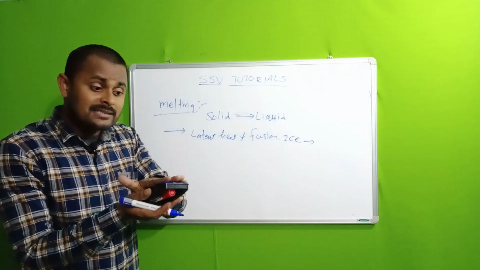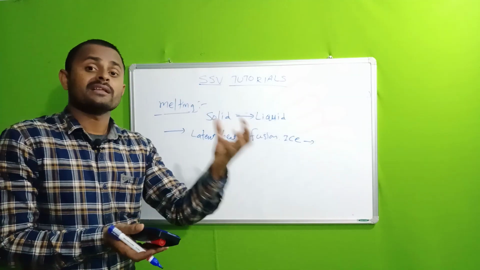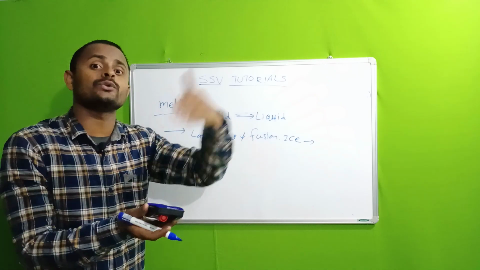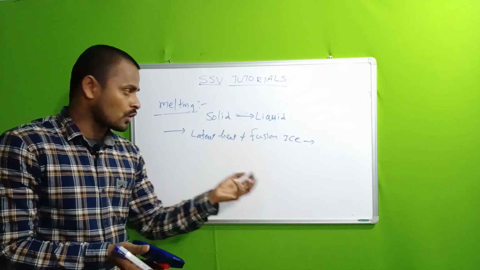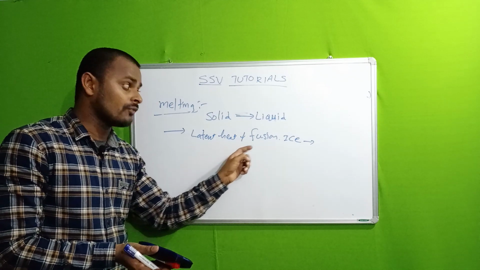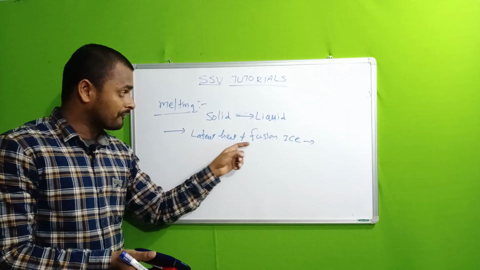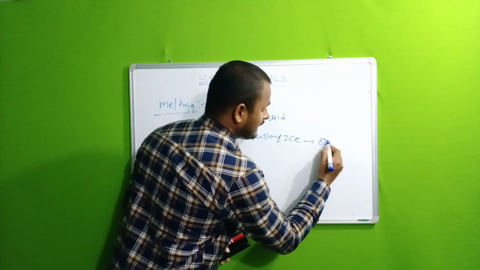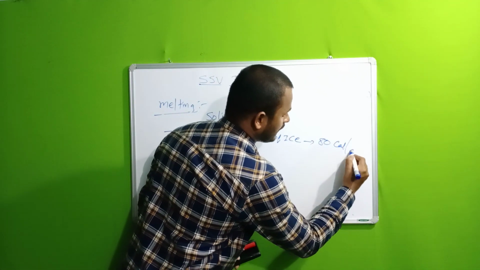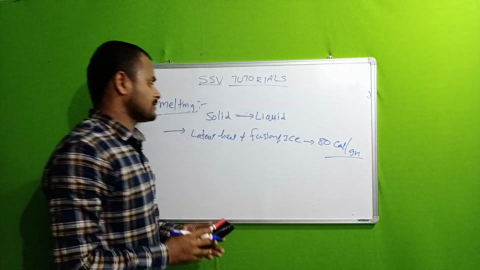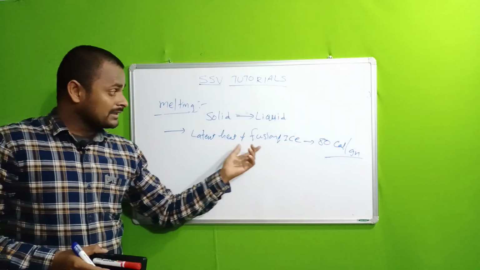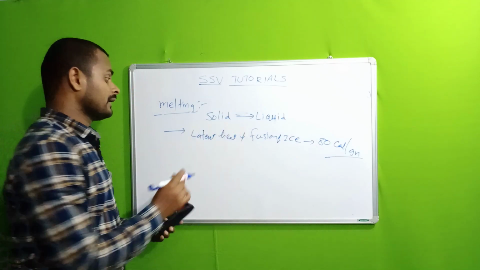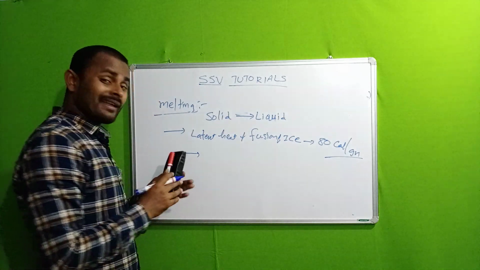When the ice is converting into water, some hidden heat is utilized for the conversion of ice into water. That hidden heat is called latent heat of fusion. So the latent heat of fusion of ice is 80 calorie per gram. This is very important. Latent heat of fusion of ice is 80 calorie per gram.